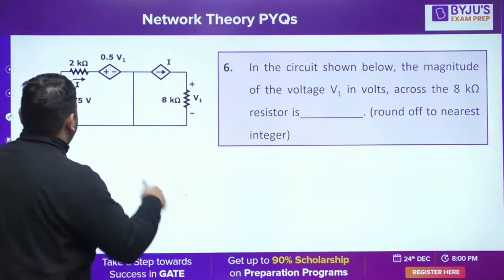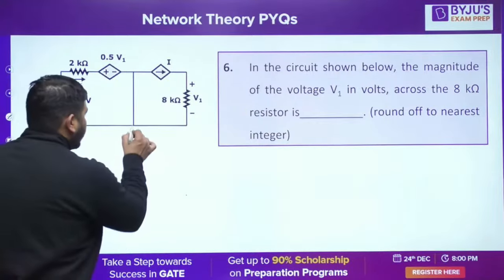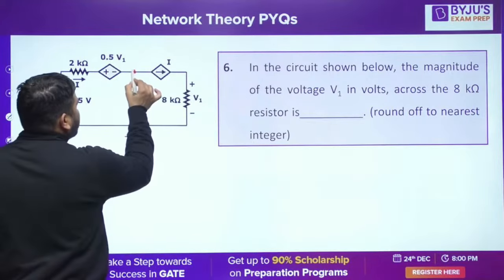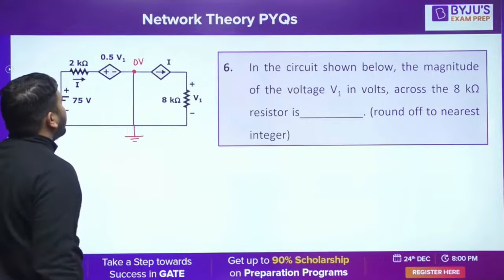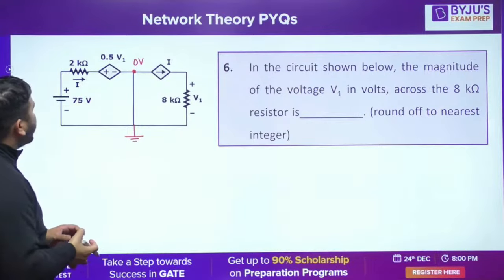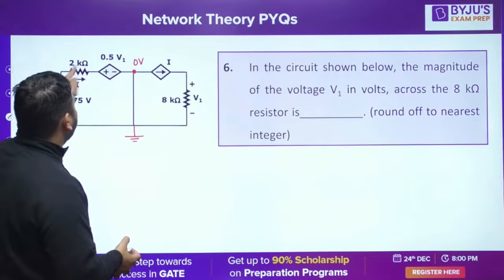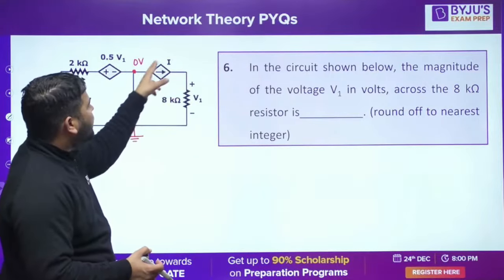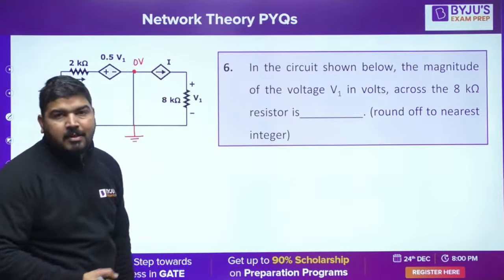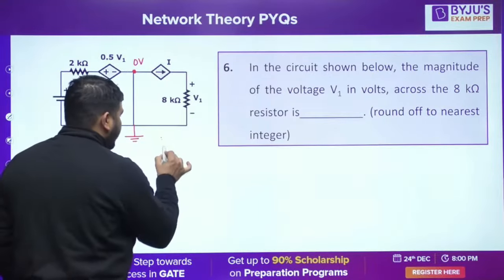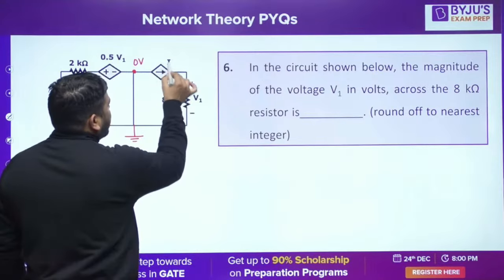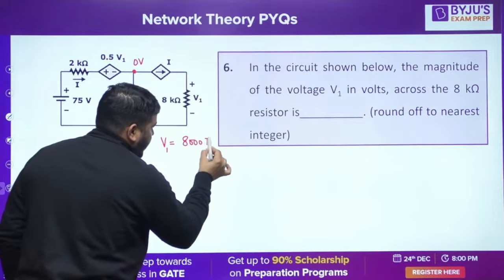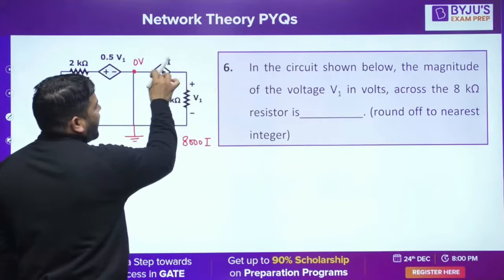Now, how to calculate? Let's apply nodal. Simple. Assume this as ground. If I assume this as ground, this point will also be at 0 volt. Now, I can apply KVL in this loop and KVL in this loop. But the problem is, I don't know this current, I don't know the voltage across this current source. So what you can do is write V1 as 8 kilo ohm into I, 8000 into I. Okay, V1 is 8000 into I.